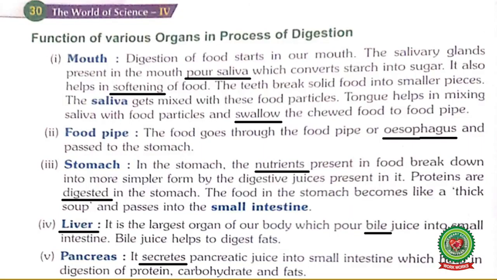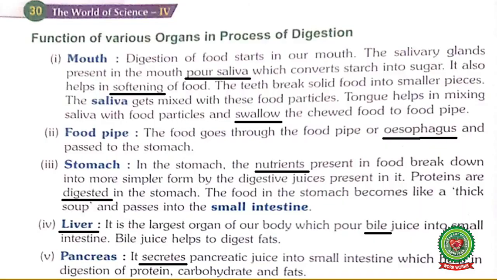Next organ is pancreas. It secretes pancreatic juice into small intestine which helps in digestion of protein, carbohydrates and fat. Underline the word secrete and write down its meaning, release. So, what does pancreas do? It releases the pancreatic juice to the small intestine which helps in the digestion of three major components. Number 1 is protein, number 2 is carbohydrate and number 3 is fat.